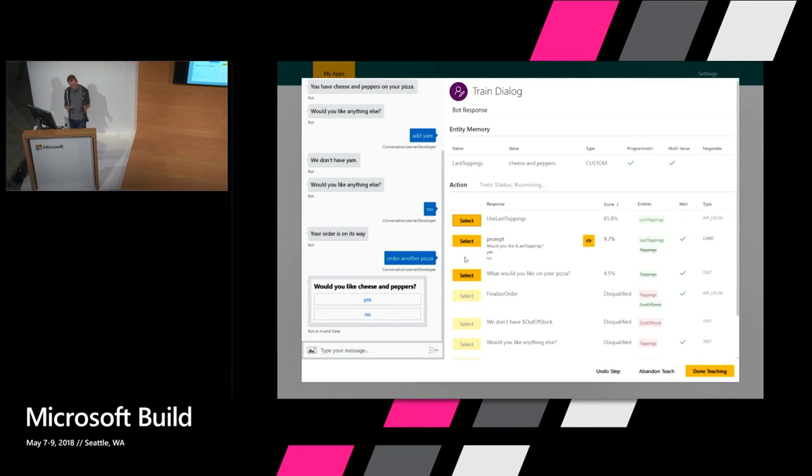So this demonstration illustrates how you can add entities, how you can add logic that constrains when actions are available, and how you can wire all this up to code. But at the core of this, the selection of what action is happening next, that's being driven by this recurrent neural network.